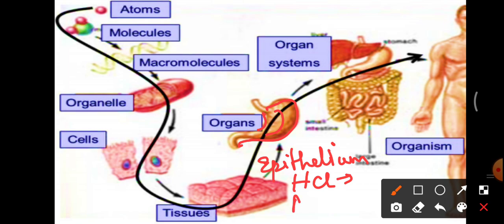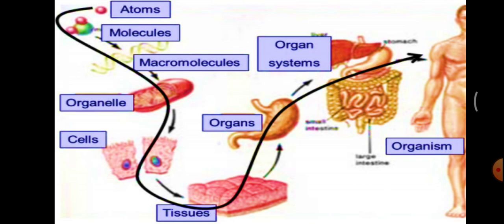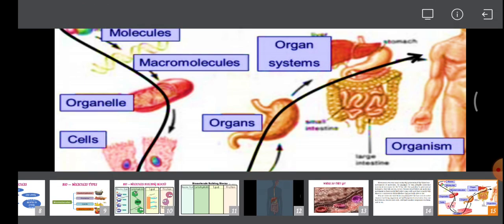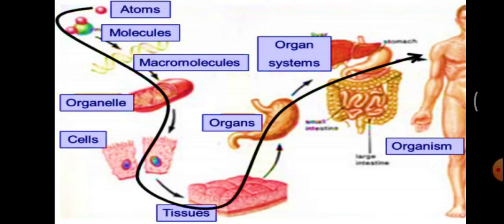And similarly, the epithelium inside the stomach is protected with the help of mucus, so it consists of this mucin. It consists of special cells which secrete this mucus. So a particular organ is not made up of a single type of tissue; different kinds of related tissues join together and form this organ. Related organs form the organ system.